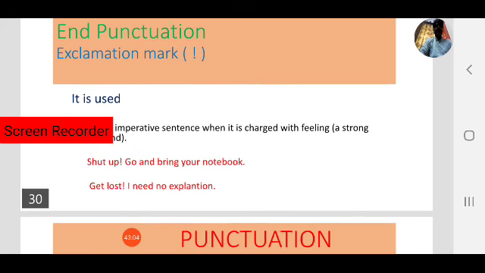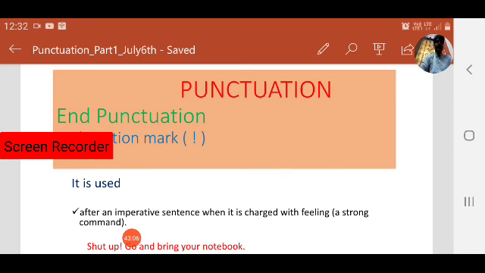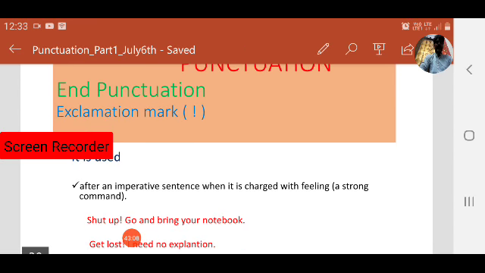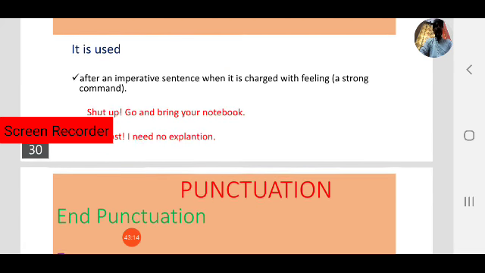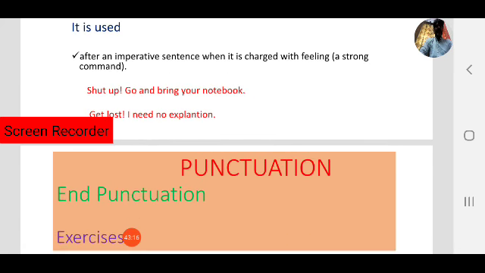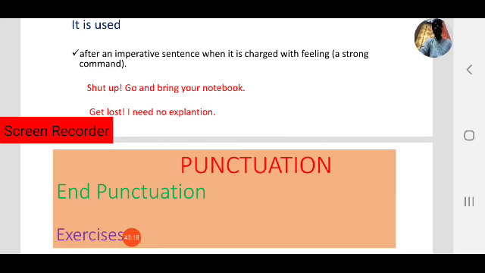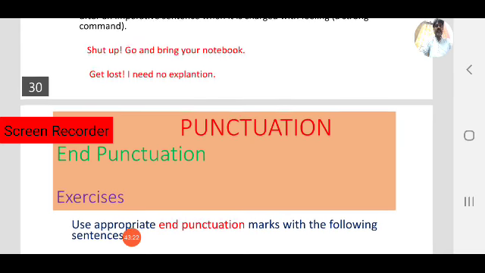So these are what we have learned in this session. Always keep them in mind and revise. Now I am going to give you an exercise using what we have learned in this session.